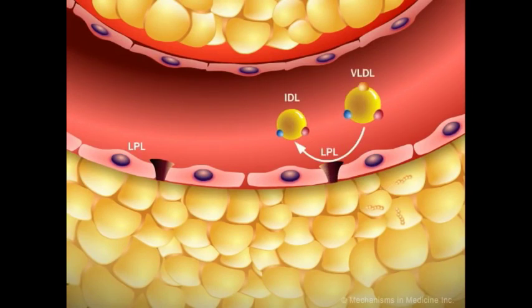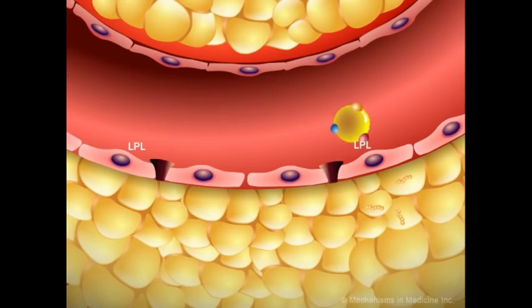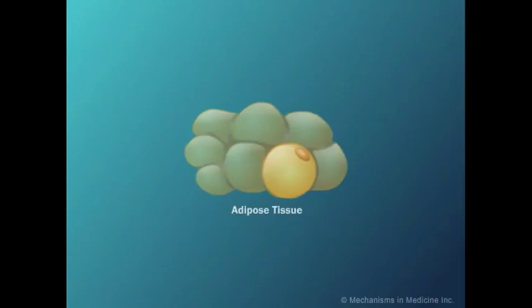Lipoprotein lipase converts a VLDL particle into a VLDL remnant particle, called an intermediate density lipoprotein, IDL. Monoglycerides and free fatty acids are taken up by the adipose tissue cells. Some intermediate density lipoproteins get reabsorbed by the liver, while others can be further modified. This further modification occurs in the capillaries by the action of lipoprotein lipase. As a result, more compact LDL particles are formed, and more free fatty acids get absorbed by adipose tissue.